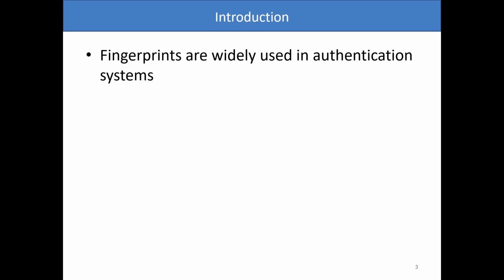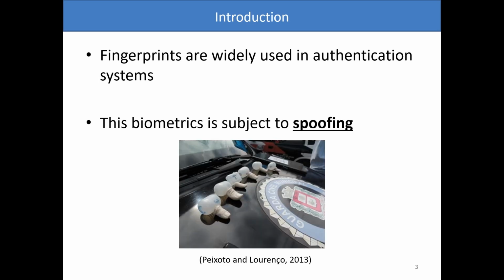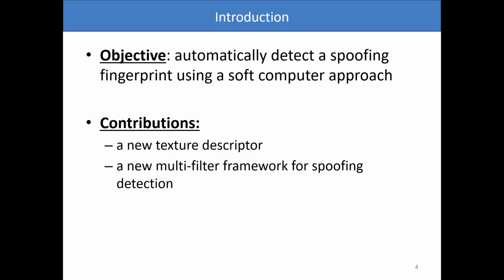Fingerprints are the most used biometrics in authentication systems. However, there is a substantial literature that proves that these systems can be subject to fraud. One of the best known is the making of spoofings, which are fake fingerprints manufactured with synthetic materials, such as gelatin or latex. Thus, our objective in this work is to develop a countermeasure to this problem and present a new method responsible for detecting spoofings in fingerprint-based biometric authentication systems, while using soft computing approaches.